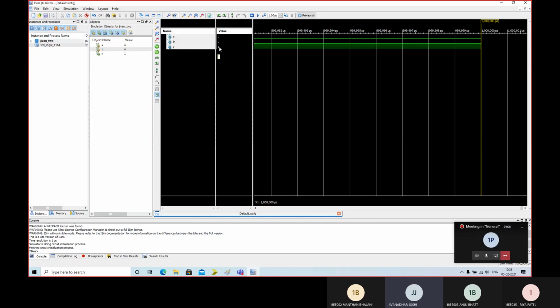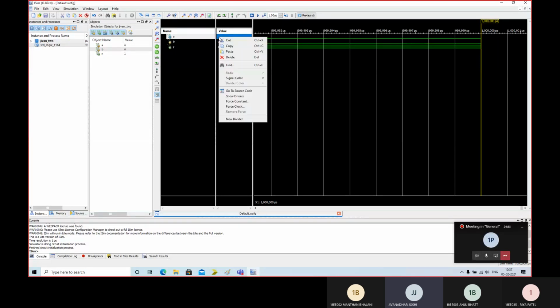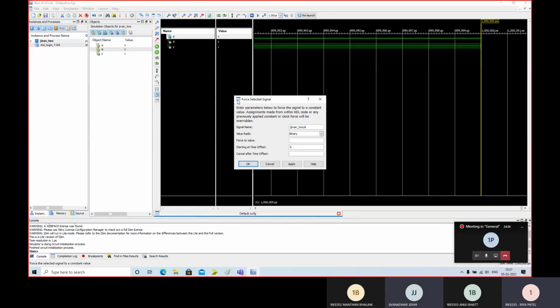So if it was an AND gate, then you know that 0 AND 0, output is 0. Now it is a NAND gate, so output must be 1 for both of the inputs being 0. You remember it, right? Yes, sir. Now we can change it. We can make it 1 and 1, so that output will become 0. So let us set it to 1,